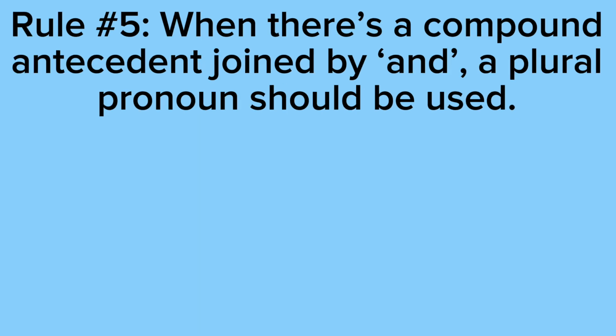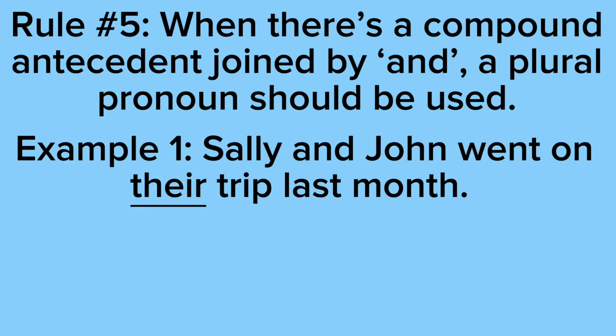Rule number 5, which I think is the easiest rule to remember. When there's a compound antecedent joined by and, a plural pronoun should be used. So our first example says Sally and John went on their trip last month. As you can see, we used a compound antecedent, so that means we need to use a plural pronoun, and that's why we use their.